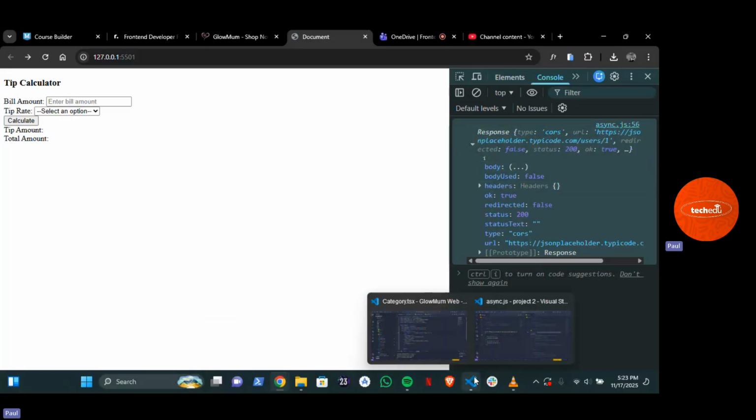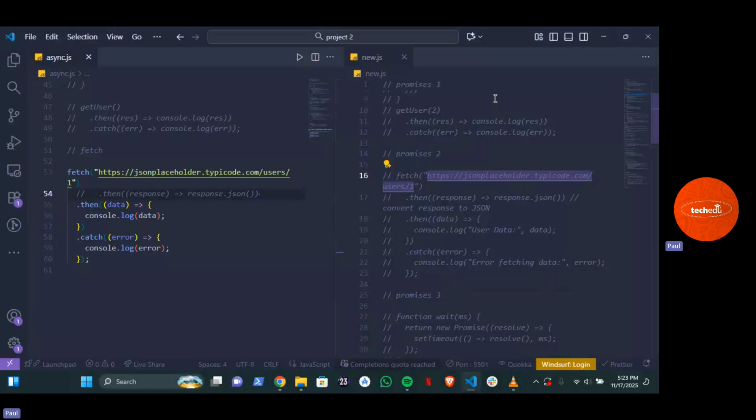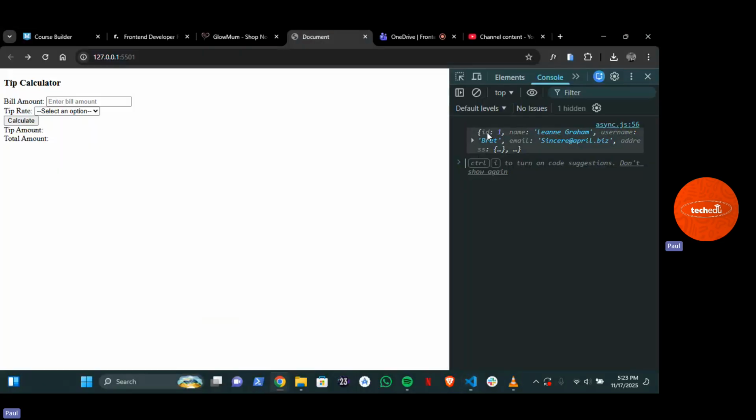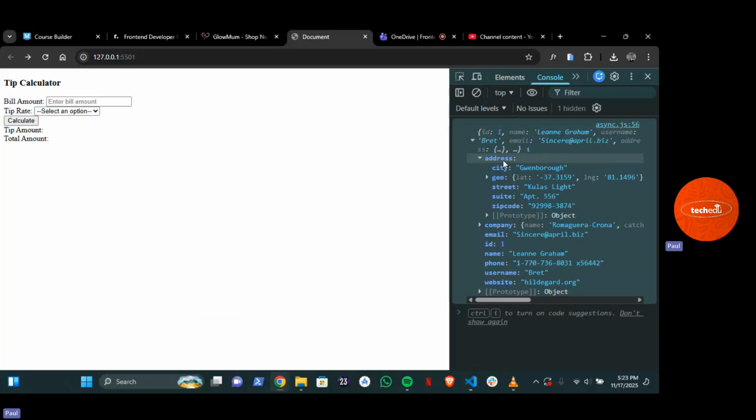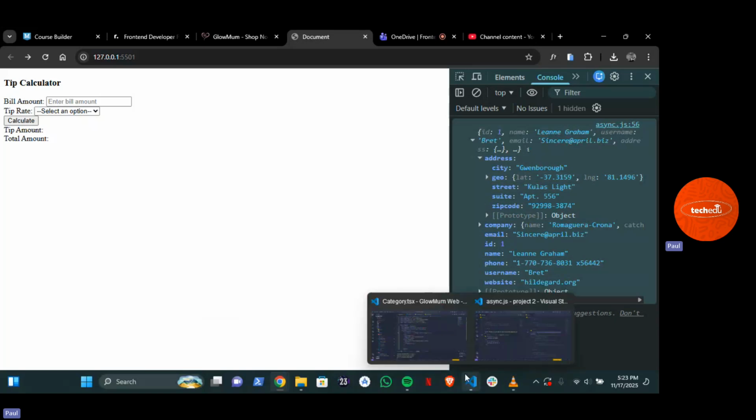You understand? Because if you cannot use the data, then there is no point. If you cannot read the data, then there's no point having the API. You cannot use it. So after converting it to JSON, what will you have? You will now have the data itself. You get it now? So now I can easily go and say data.address, and I'm going to get all of the address. So let me show what I'm trying to say.